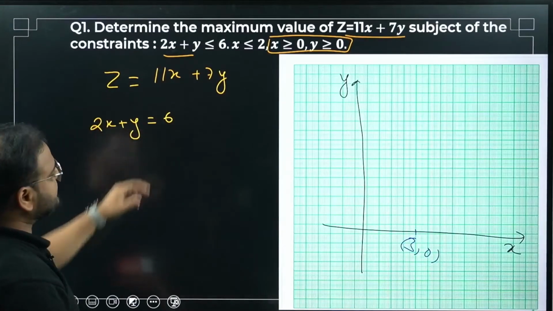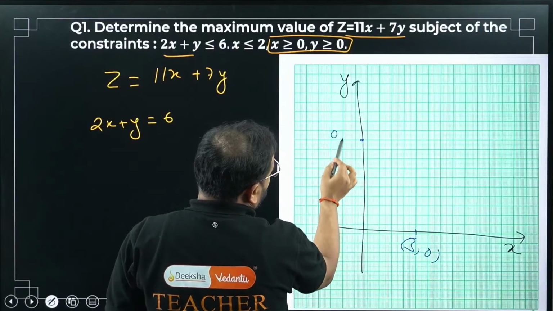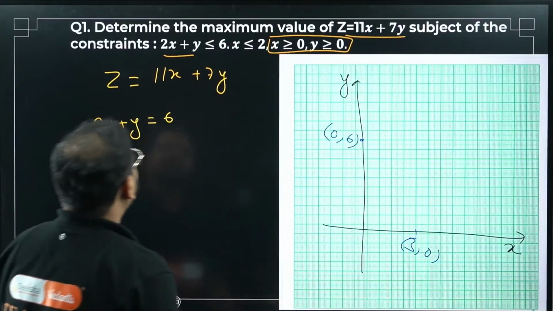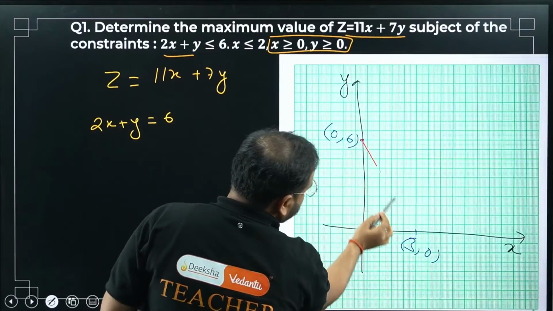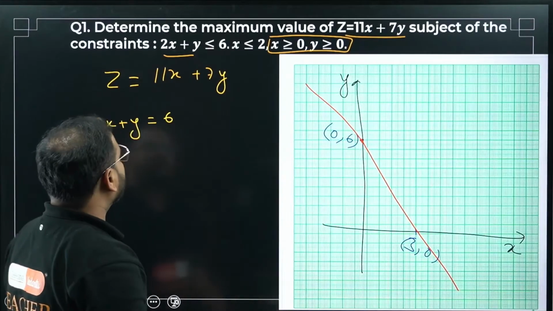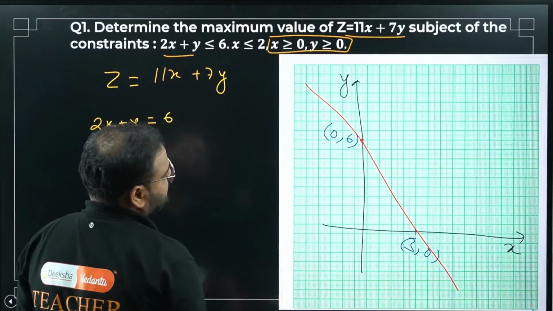When x is 0, y is 6. X is 0, y is 6, somewhere over here. Clear now? 0, 6 is also there. So if I draw the line through them, I can draw it like this. Please check. What's the line's equation? We are looking for the less than sign, right? So the first line's equation is going to be like this.